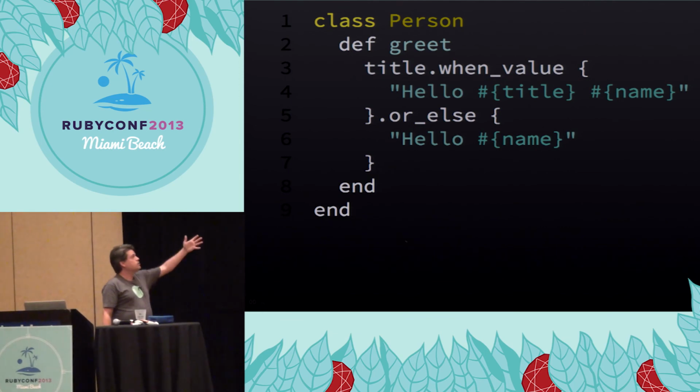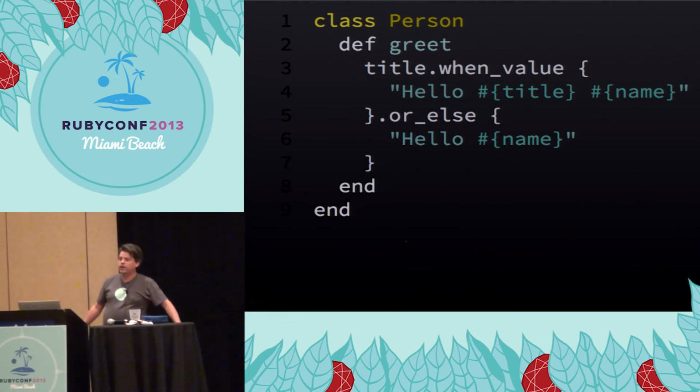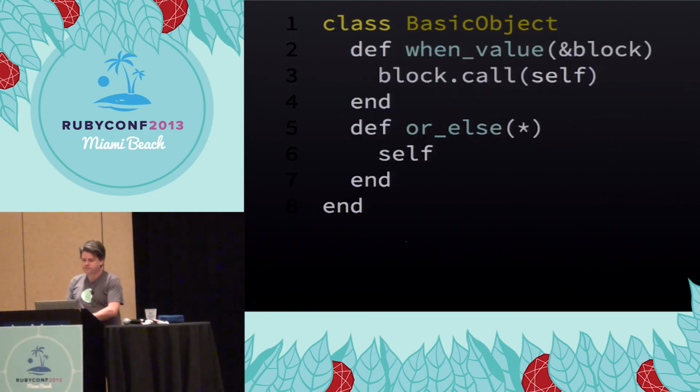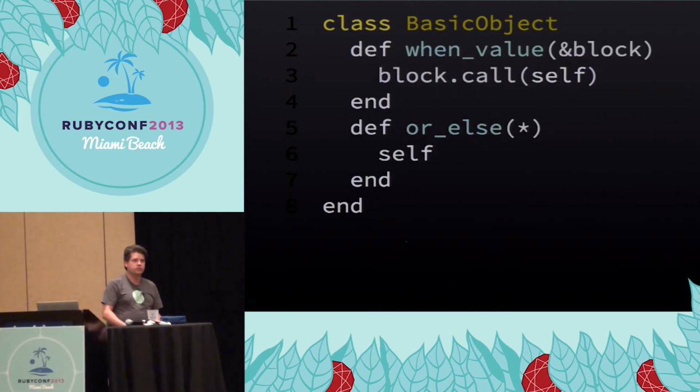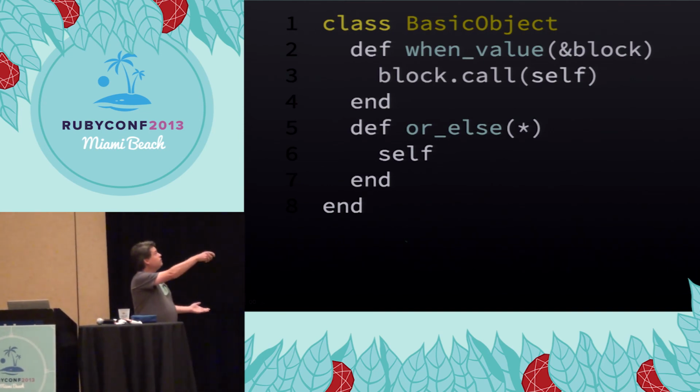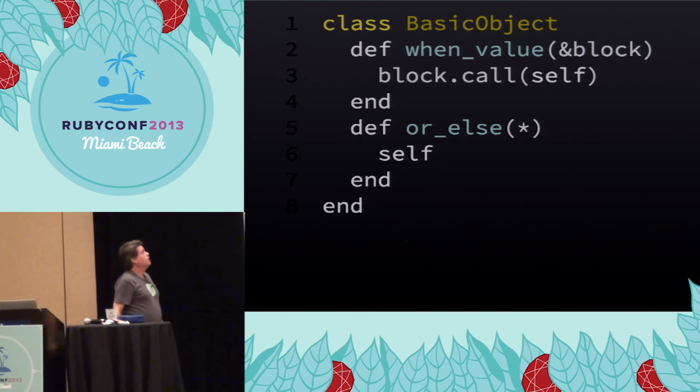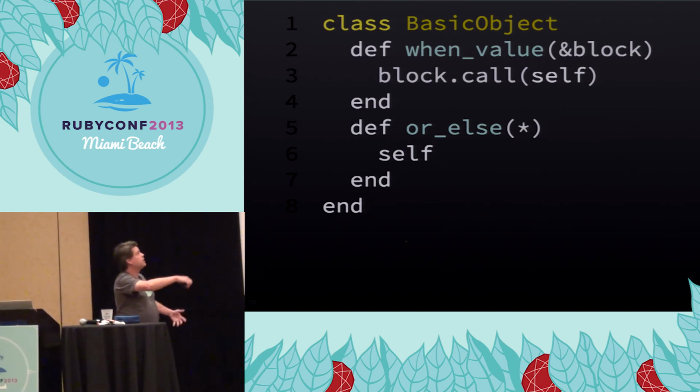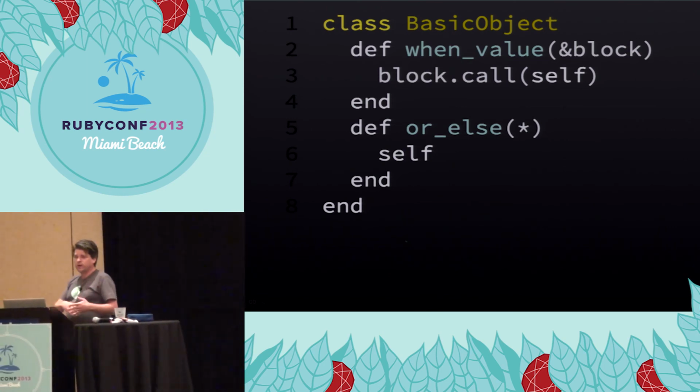We have a message called whenValue that everybody responds to, and if the person we're sending that message to happens to be a value, it will execute this code. Hello, Mr. Bob. And if title isn't a value, is some sort of nil-like thing, it will execute this, hello, Bob. So this is pretty easy to implement. BasicObject, right, is the root of all objects in Ruby. And all objects are values by default, so whenValue will just call the block given to it. And orElse is a no-op, because since the basic objects are values, we don't want to do this or else thing.